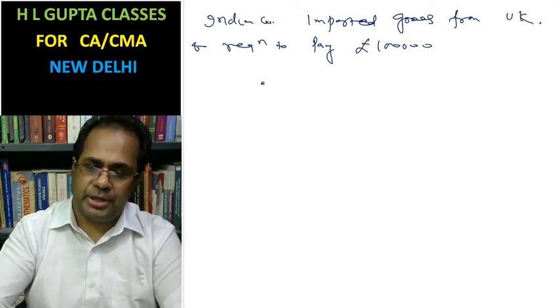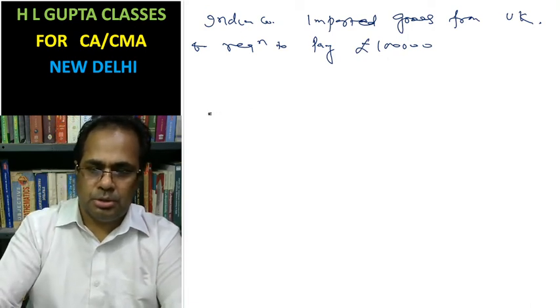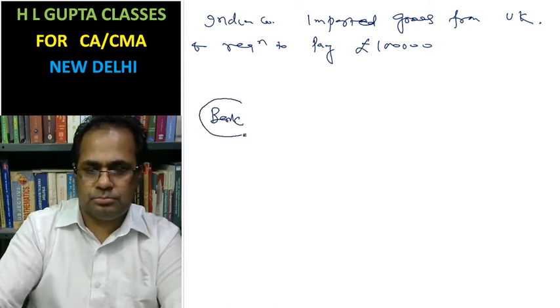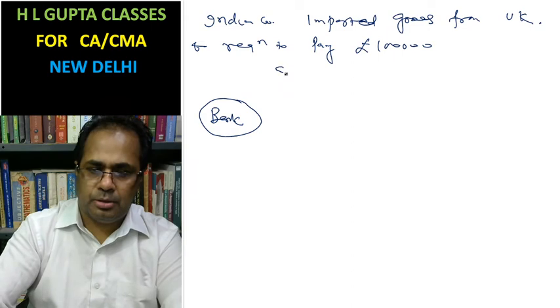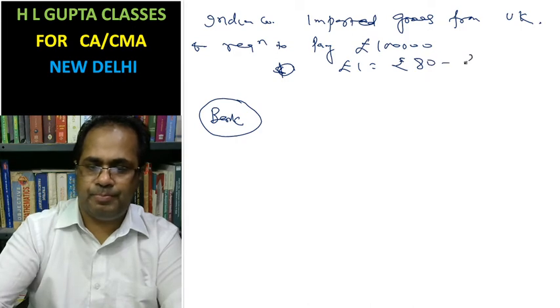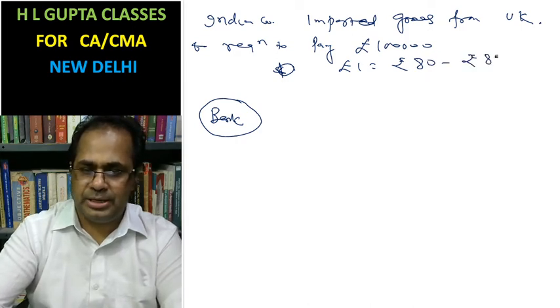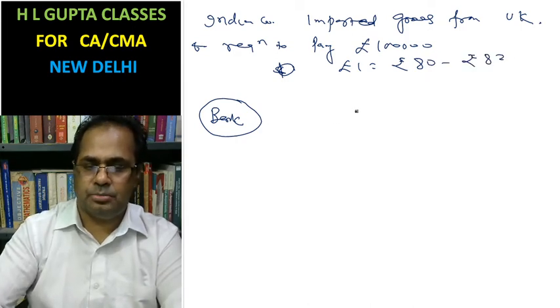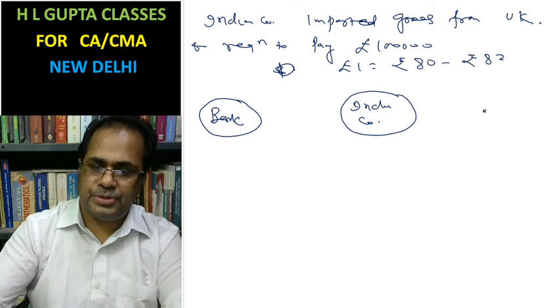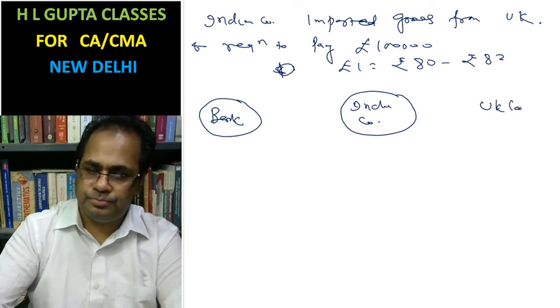Now look at here. This is the bank. What is the rate here? Pound 1 equal to rupees 80, rupees 82. This is the Indian company, and this is the UK company.